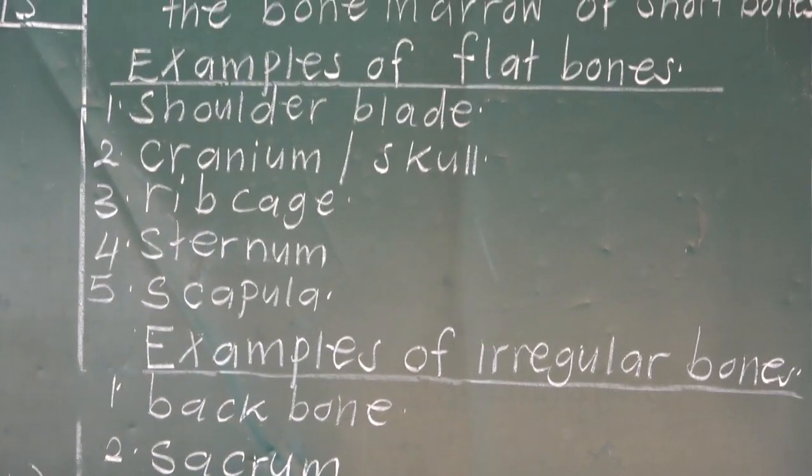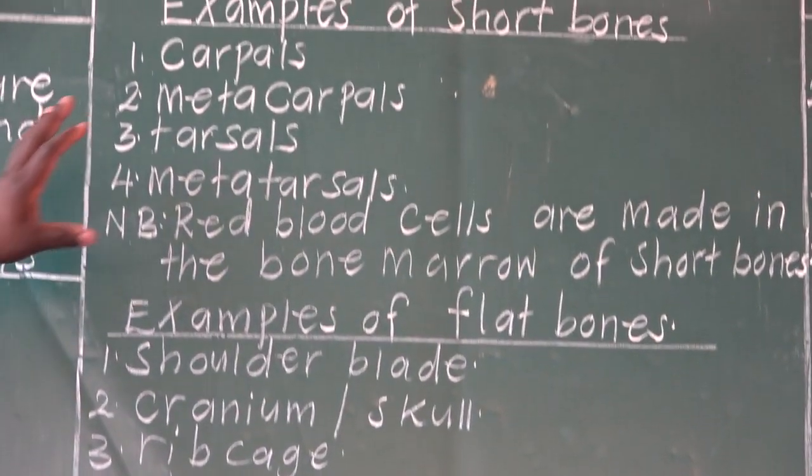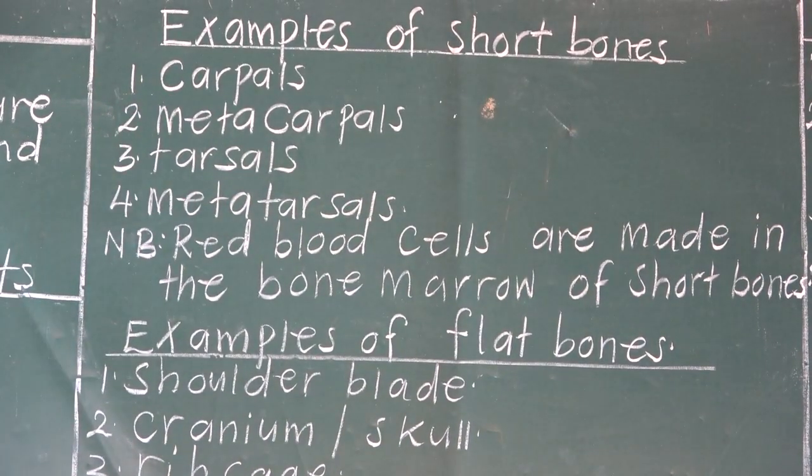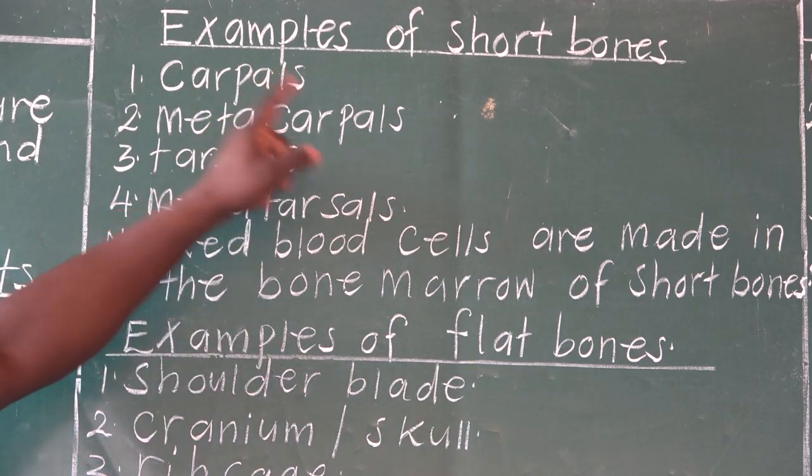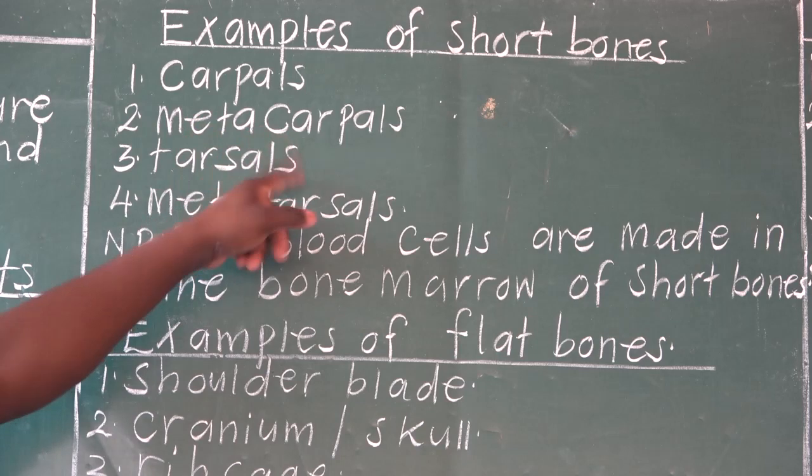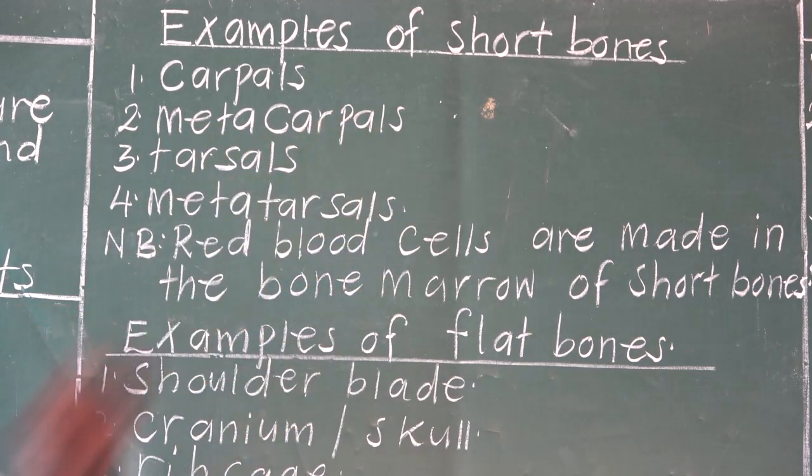We go to the short bones. We have 4 major examples of short bones: carpals, metacarpals, tarsals, and metatarsals.